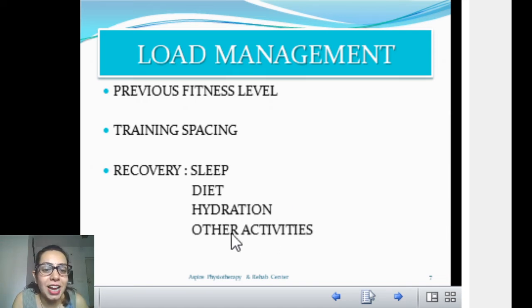Now next is hydration. Hydration is important. How can you monitor hydration? You can just see your pee color, and it should not be too yellow or dark yellow. That means you are underhydrated. You should drink water, and anything in excess is also not good. I have seen many people drinking water every 15 minutes. That is also not good. If you are thirsty, drink.